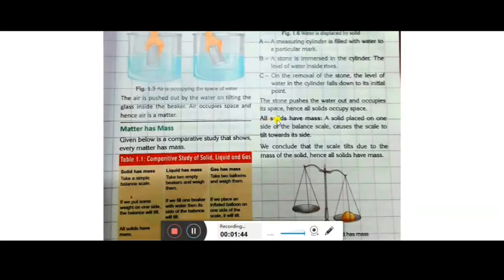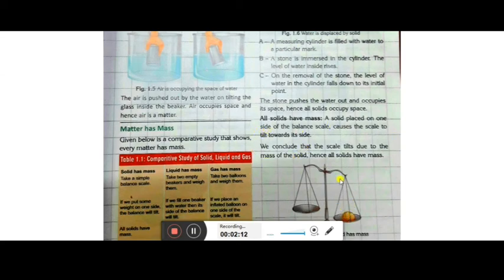Now the next one is that all solids have mass. Mass is how many molecules are present in that particular substance. So here we take one balance, with one pan empty, and on another we keep any solid thing. Here they have kept a potato, you can see.